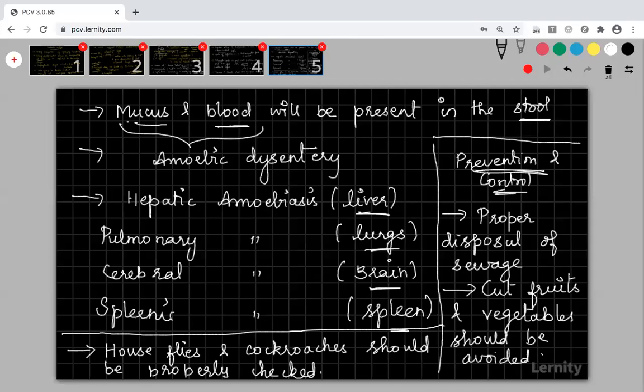Yes, they can be called carriers of protozoa, but you cannot say it is a vector for us. Generally many organisms will carry microorganisms, so they act as carriers, but they do not directly infect us by getting into our body. Houseflies and cockroaches will carry and release the infective stage, the Entamoeba tetranucleated cyst, in the food or in the water. When we ingest that food and water, the cyst will enter our body and cause the infection, right?